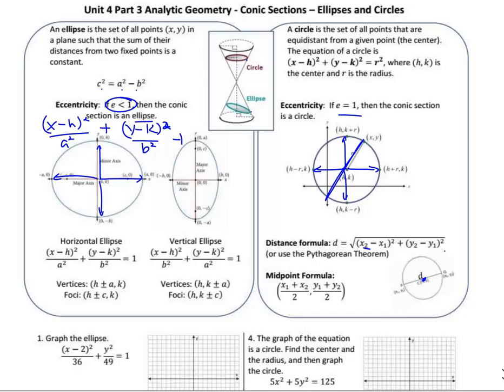Think of the foci as always on the main axis, and the main axis is always the bigger one in an ellipse. On a hyperbola, it was easy to tell: the main axis always had a positive value with it, and the other one was negative. But on an ellipse, they're both positive. So whichever one is bigger is the main axis, and whichever one's smaller is the minor axis. The two foci will always be on the major axis. So let's let this sink in by practicing these.